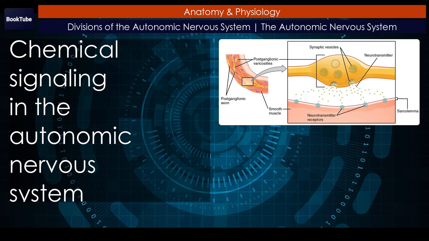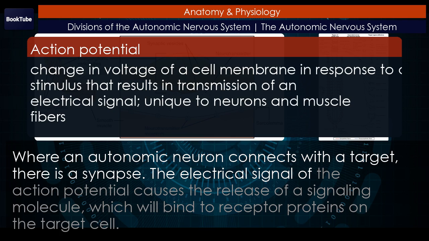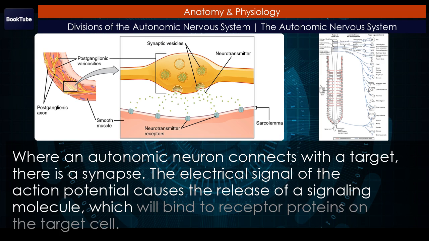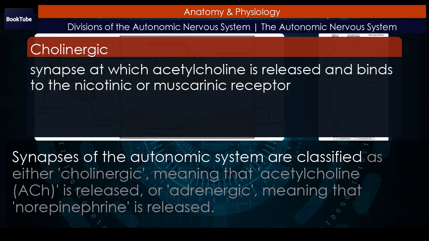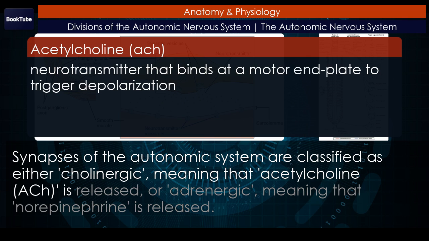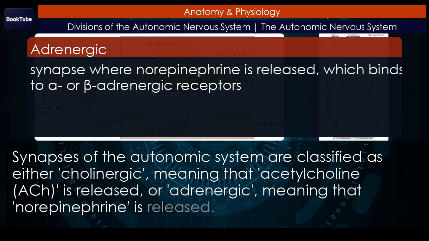Chemical signaling in the autonomic nervous system. Where an autonomic neuron connects with a target, there is a synapse. The electrical signal of the action potential causes the release of a signaling molecule, which will bind to receptor proteins on the target cell. Synapses of the autonomic system are classified as either cholinergic, meaning that acetylcholine, ACh, is released, or adrenergic, meaning that norepinephrine is released.